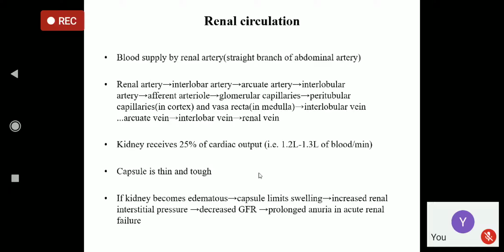Instead of that, if the blood flows from a vessel to a capillary, then again to a vessel, and then again to a capillary, without going through the heart, that circulation is called the portal circulation. Am I clear to you?